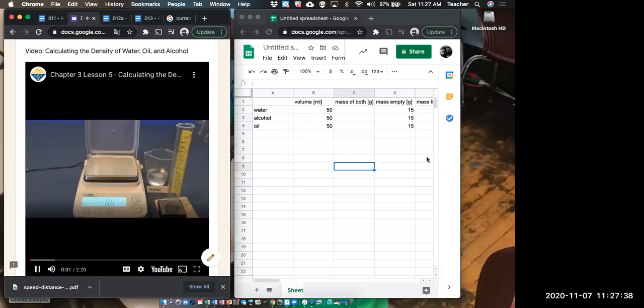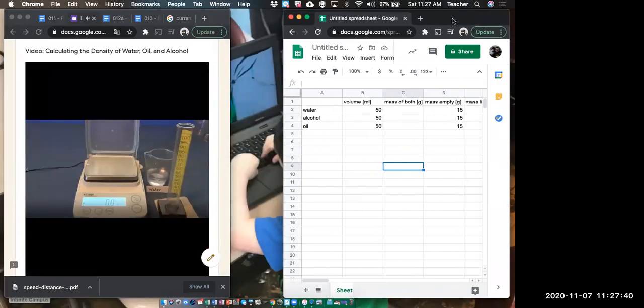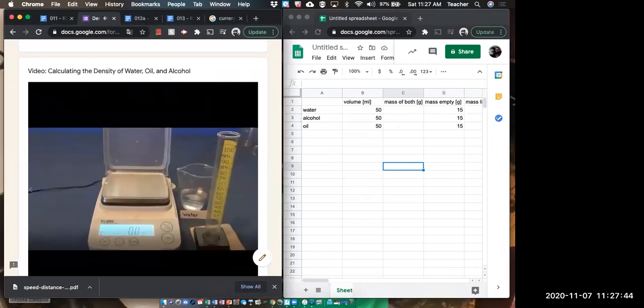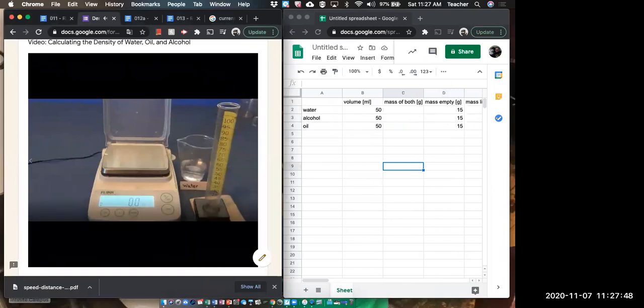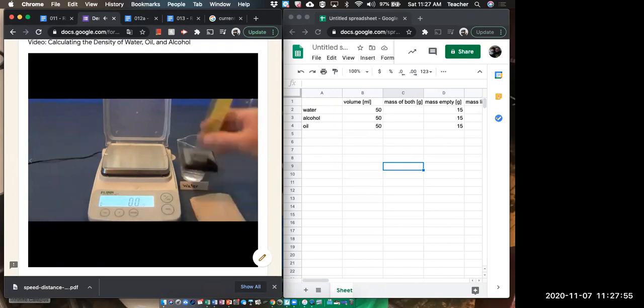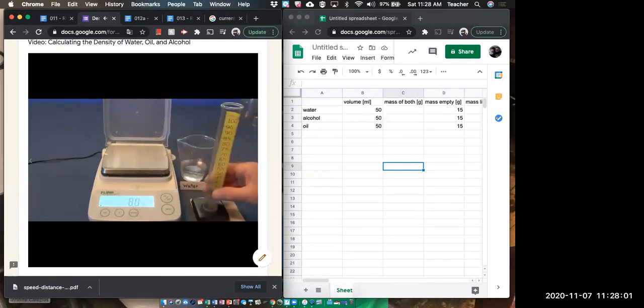Why does oil float on water? And why does alcohol float in oil? In this activity, we'll take actual measurements of the mass and volume of these three liquids in order to calculate the density for each liquid. We'll fill out the chart as we go along. First, let's find the mass of the empty graduated cylinder. Record this value in your chart. We got that, it's 15.